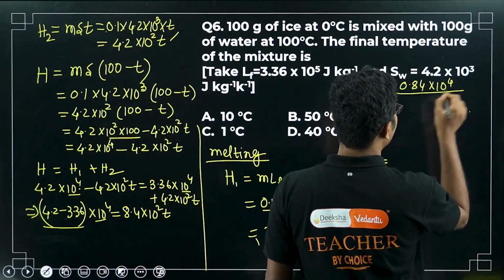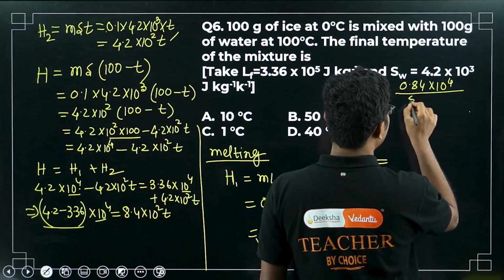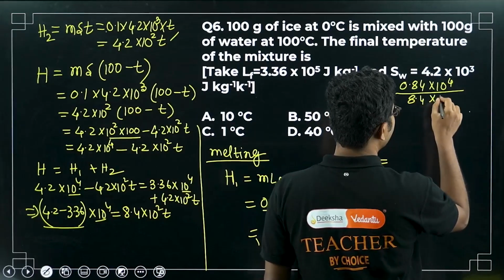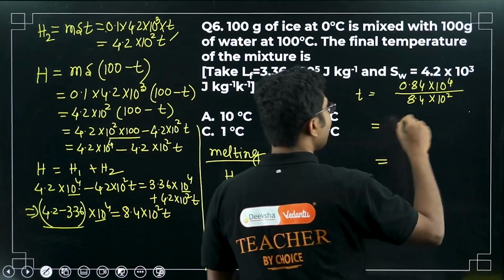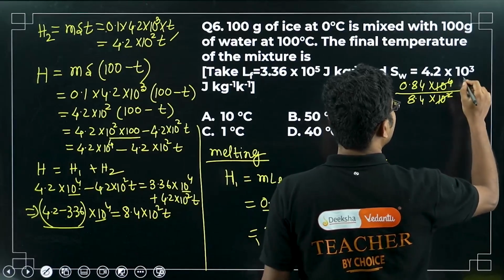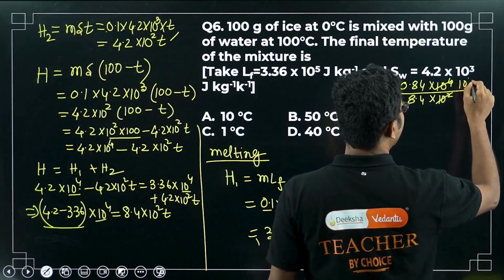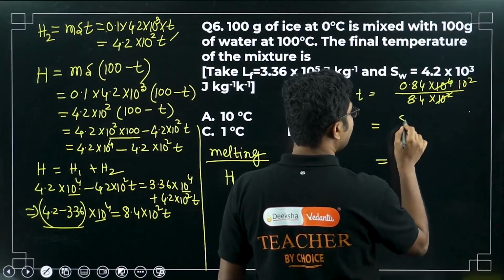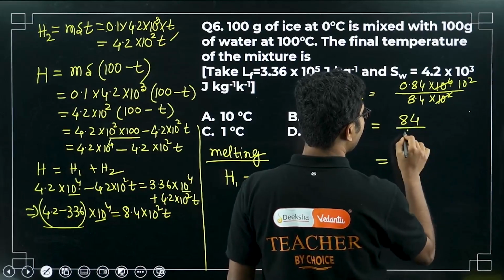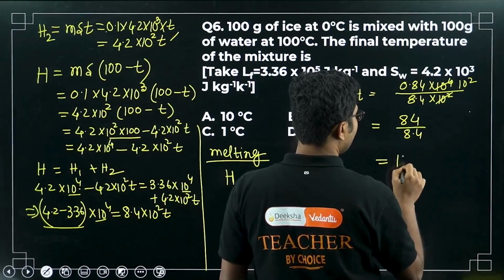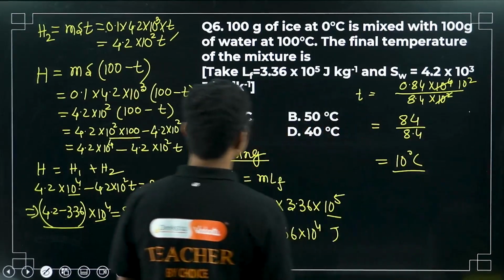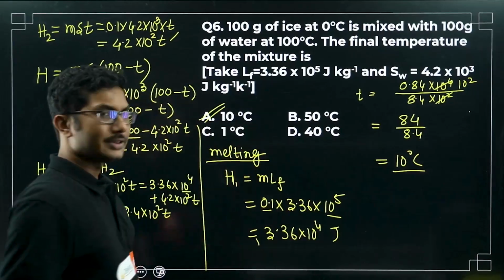So here you have to divide by 8.4 times 10 to the power of 2. This will cancel. It will be 10 square, or it will be 84 divided by 8.4, or 10 degrees Celsius. So 10 degrees Celsius is the answer for this question.